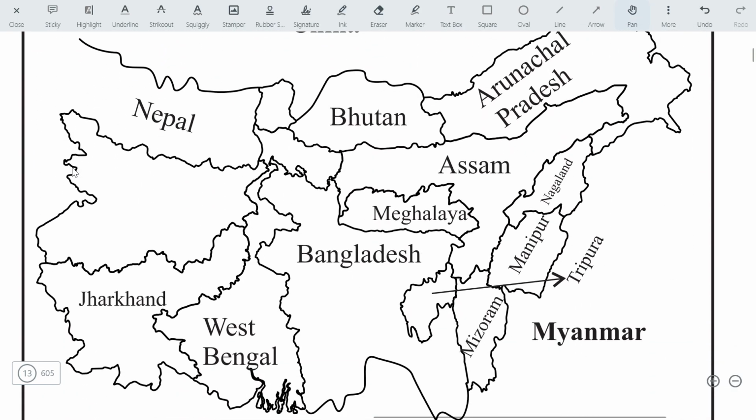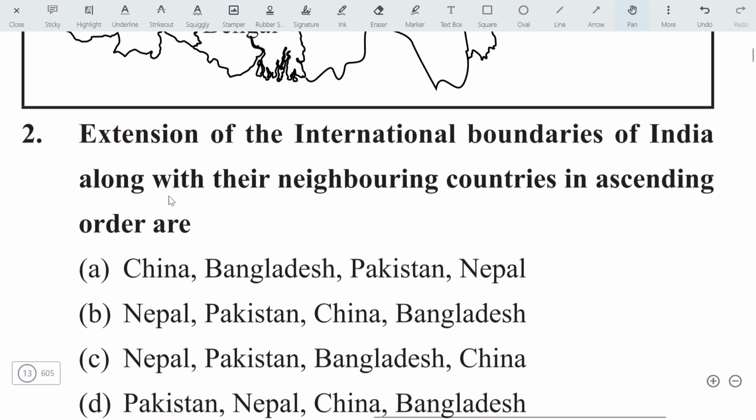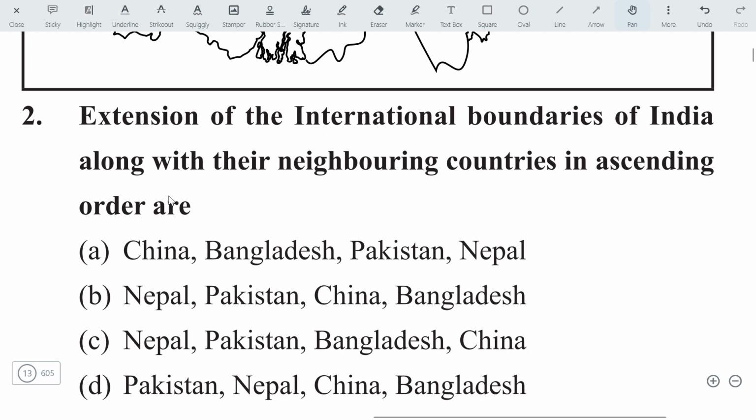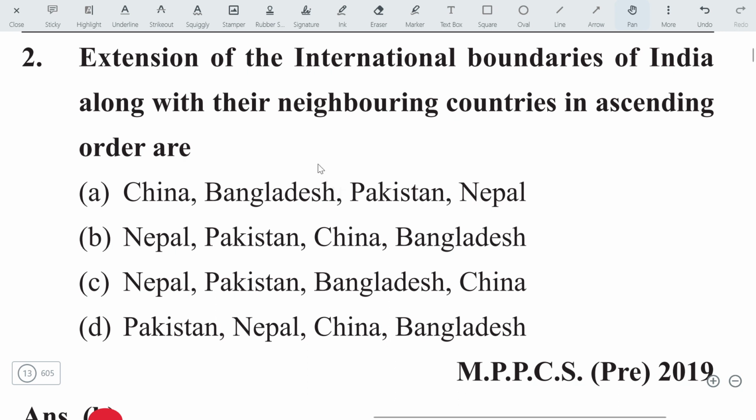Let's move on to the next question. Here is a map exercise. You can do this map exercise and you will get the answer. The extension of the international boundaries of India along with the neighboring countries, in ascending order. You have to tell in ascending order, that means in increasing order.